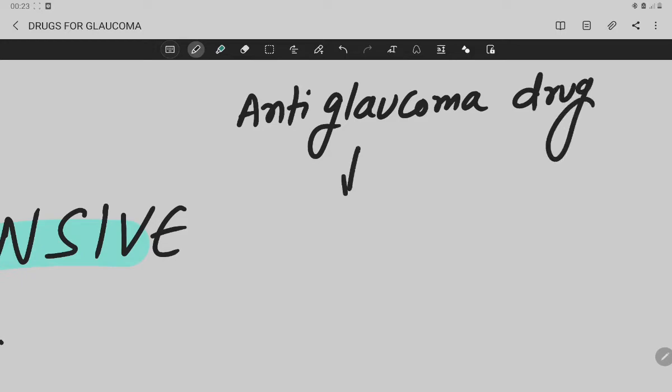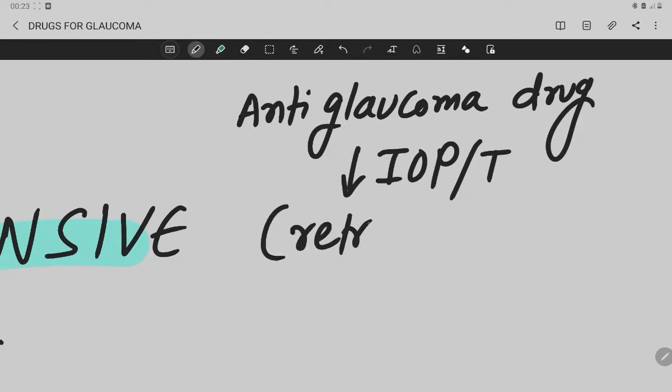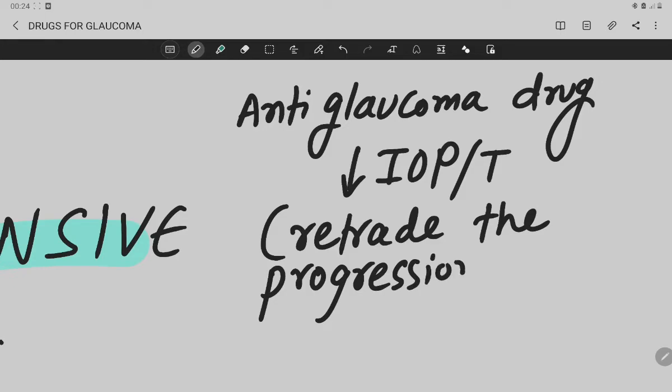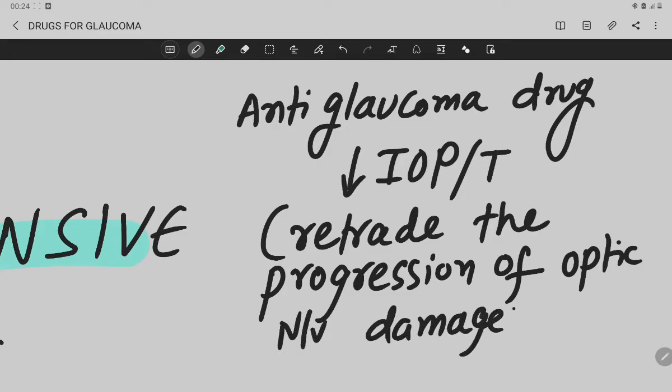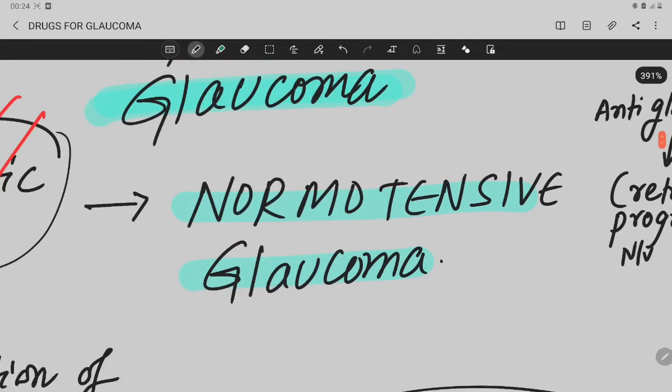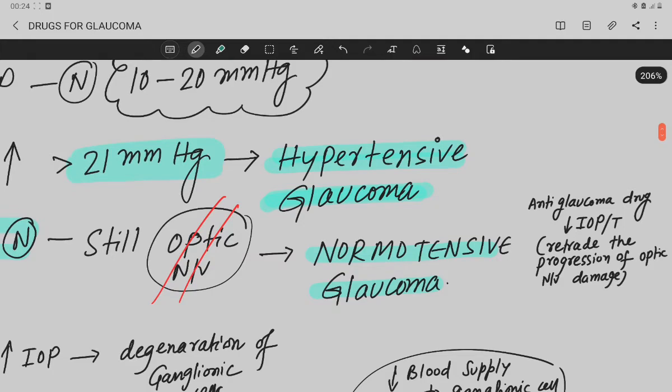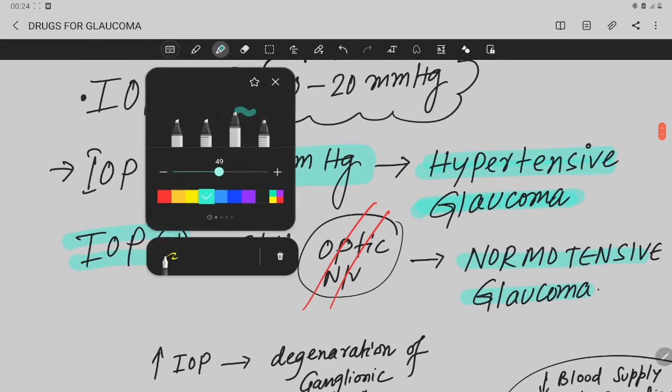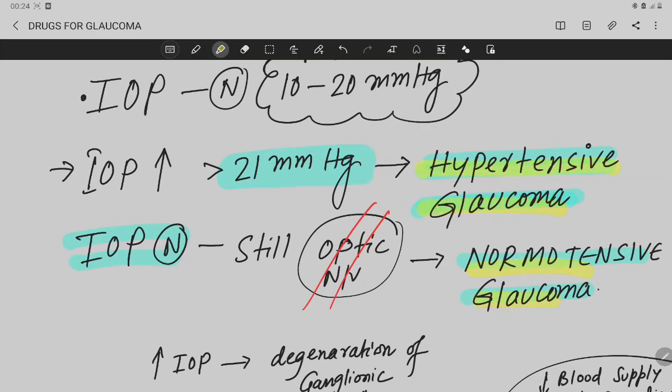Any anti-glaucoma drug reduces your intraocular pressure or intraocular tension. Okay, why? To retard the progression of optic nerve damage, whether it is normotensive glaucoma or hypertensive glaucoma, it does not matter.